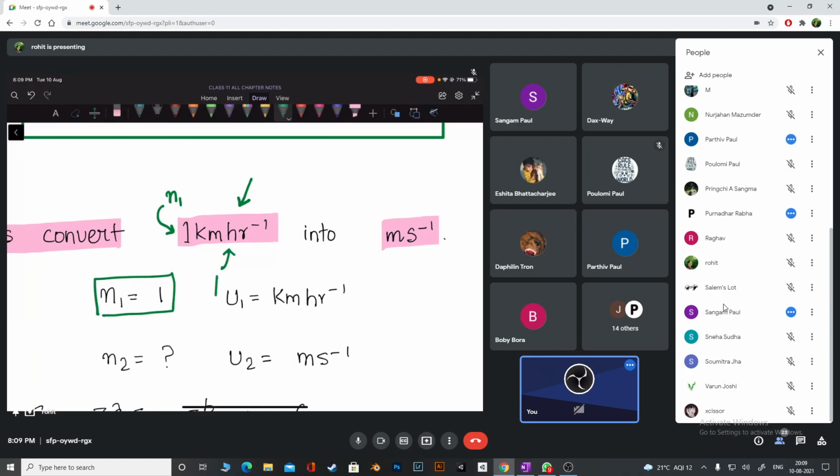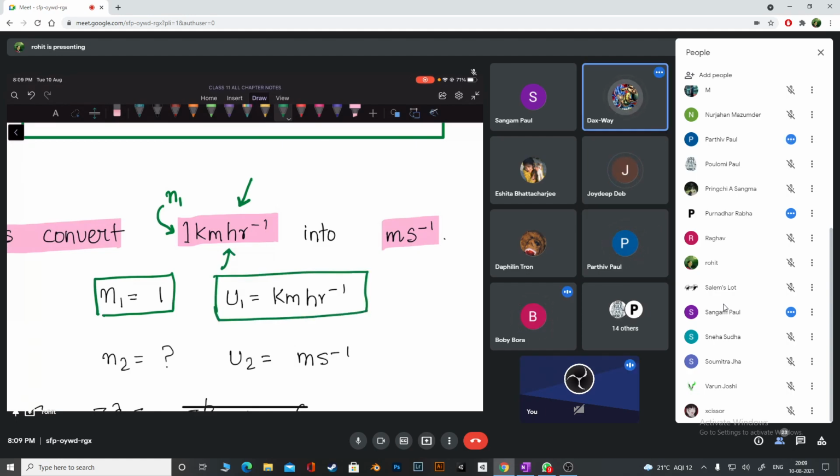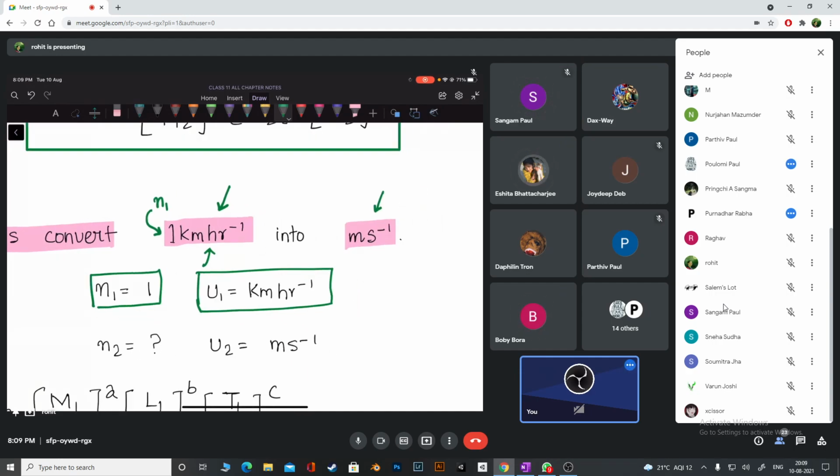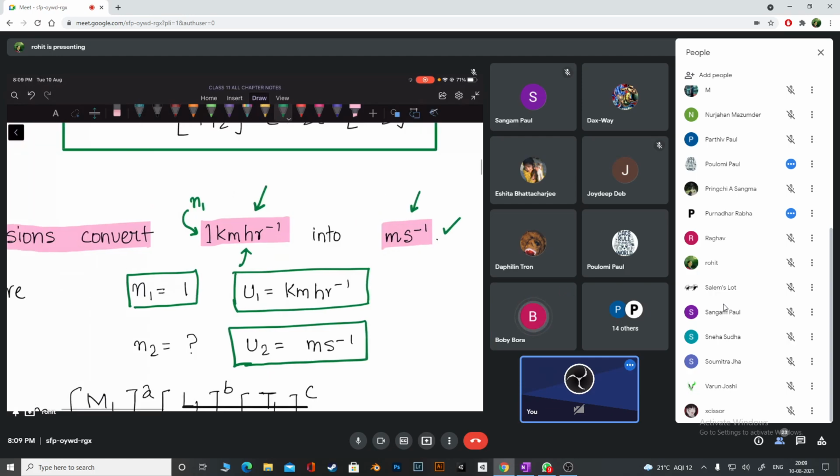Kilometers per hour. That's our first unit. That is also clear. I think you are clear that this is our second unit. Meters per second. So the second unit is meters per second. So what is unknown to us, guys? N2. The numerical value in the second unit.